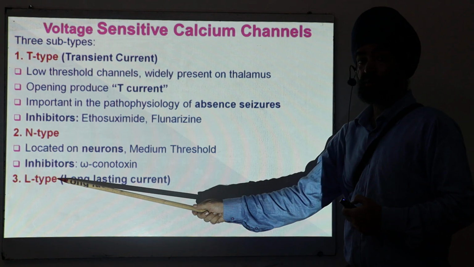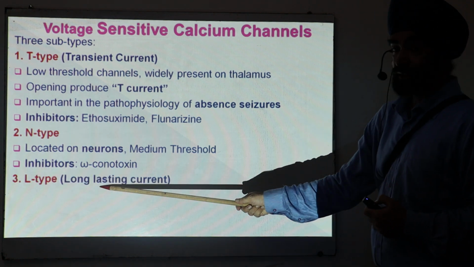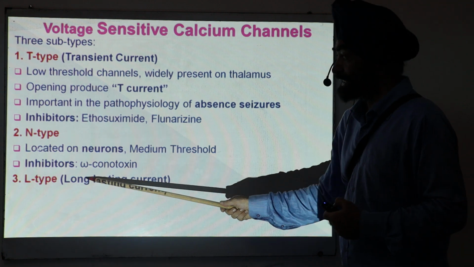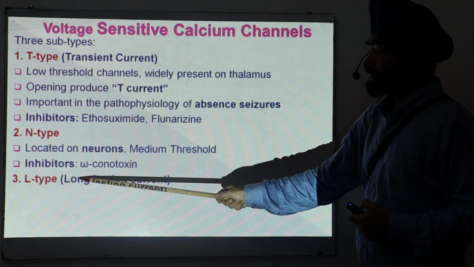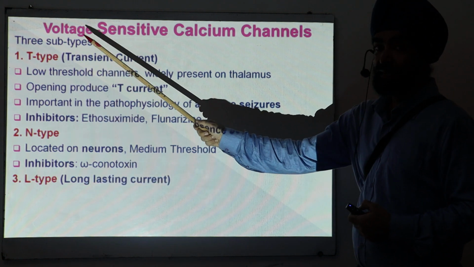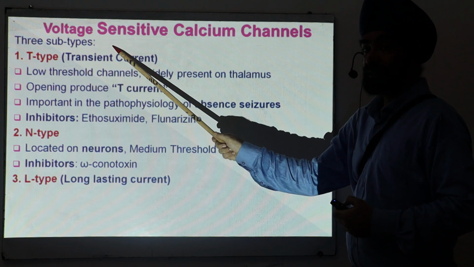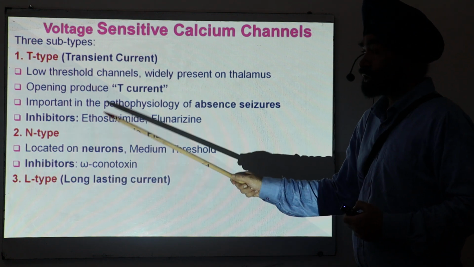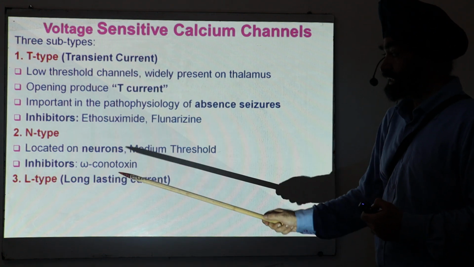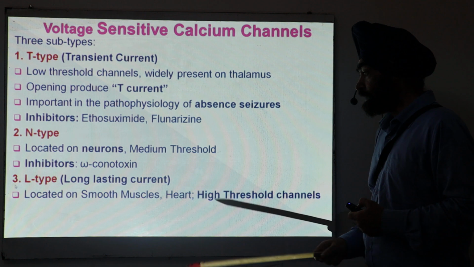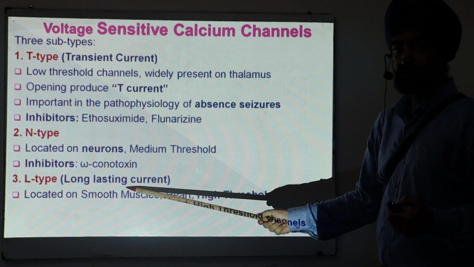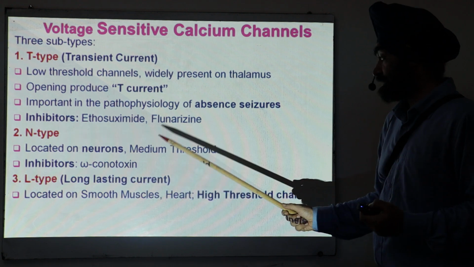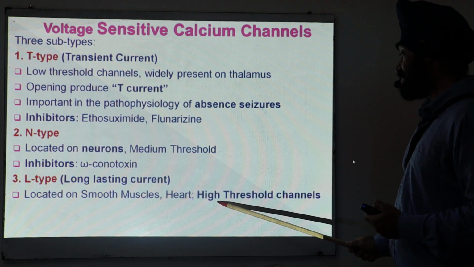Now, the very important category of calcium channel that we are going to discuss in today's lecture is the L type. L means long lasting. If you see the difference between L and T, T is a transient current, and this is long lasting. Short period, long period: this is the major difference. These are widely distributed in the body, on different kinds of smooth muscles, like on the blood vessels, on the heart, and these are high threshold.